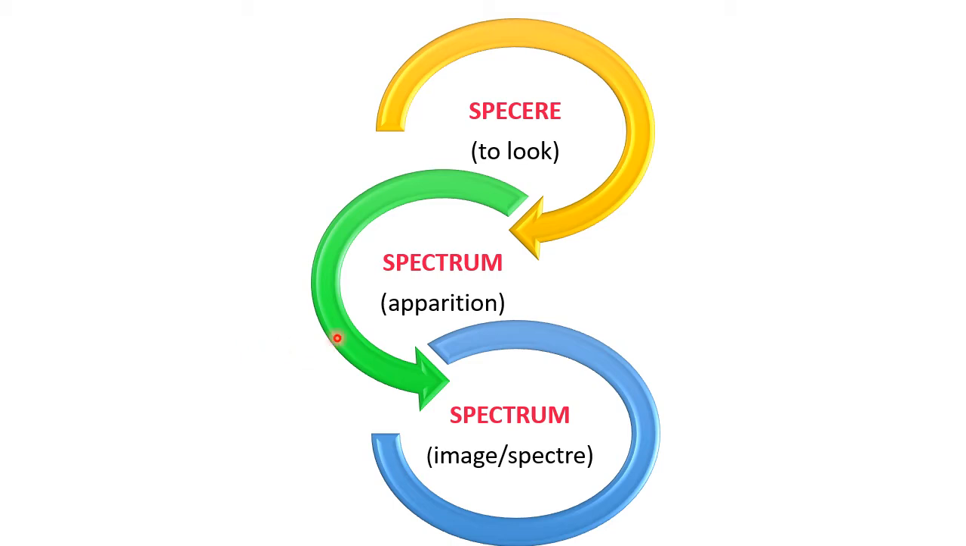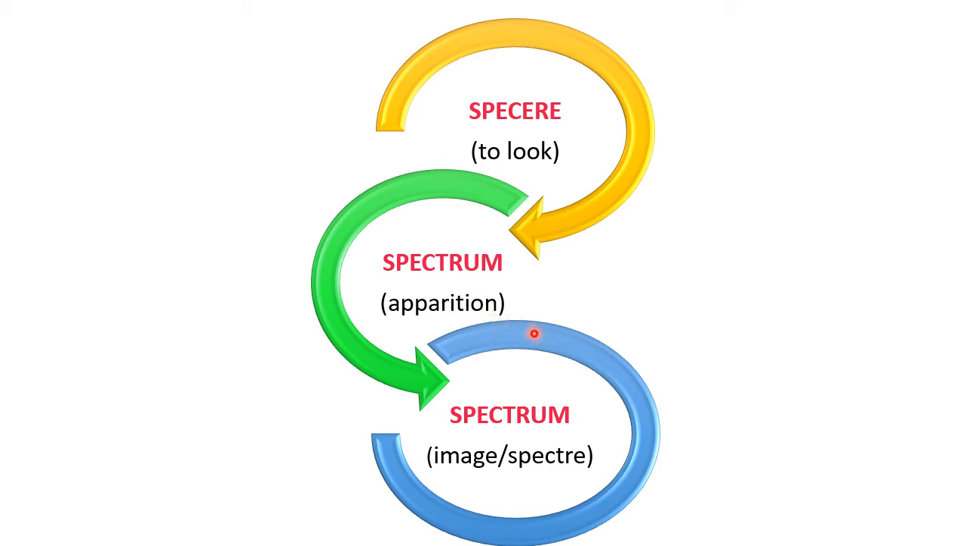Now we'll go to the origin of the word spectrum. The word spectrum is derived from the Latin word specere, meaning to look. So spectrum is how it looks. Afterwards it was modified into spectrum, meaning apparition. What is apparition? Apparition means an appearance, how it appears. That is the meaning of apparition.